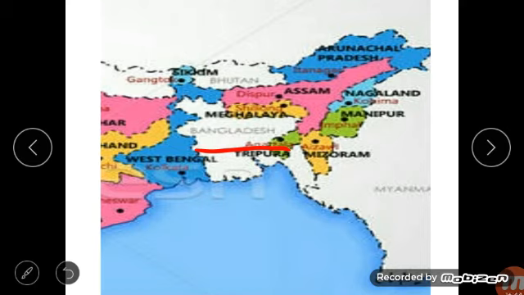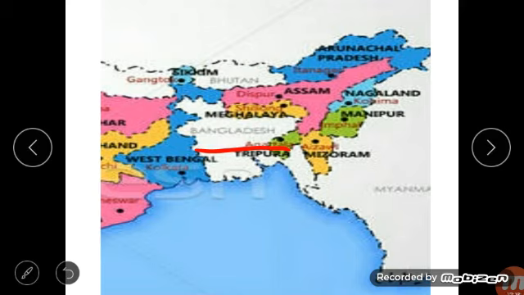The northeastern and southeastern parts of the country are hilly. The hills in the southeast near the border with Myanmar are called the Chittagong Hill Tracts. Keokradong, the highest peak, lies here.